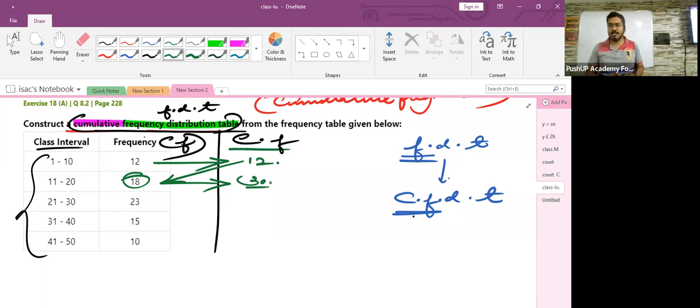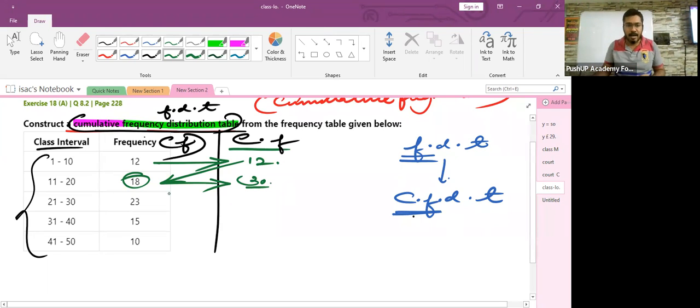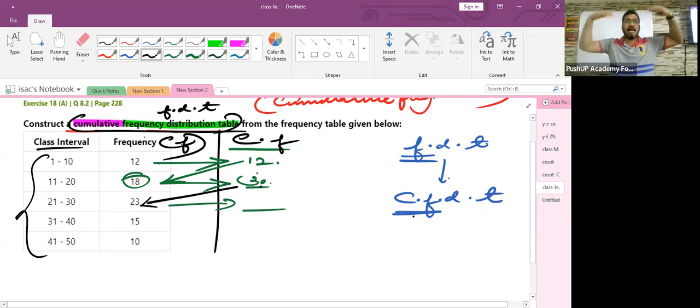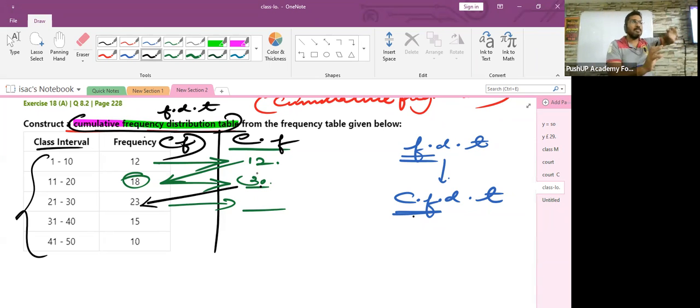Understand? Now I am going to find out for the third class interval what will be the cumulative frequency. Children, already I have 30 here. And how much more can I add from the third class interval? 23. So the already piled up frequency, which is 30, plus the frequency which I'm getting in the third class interval, which is 23.